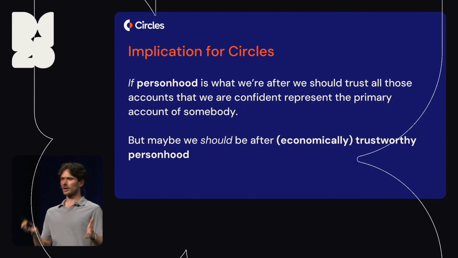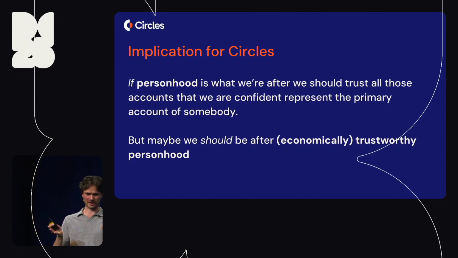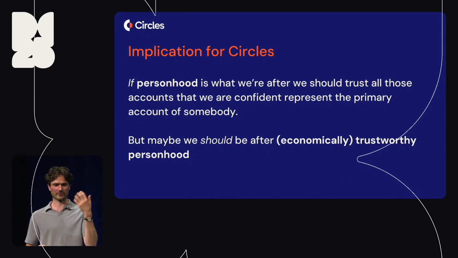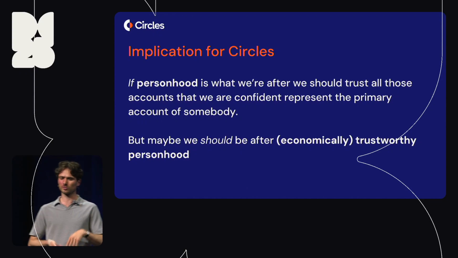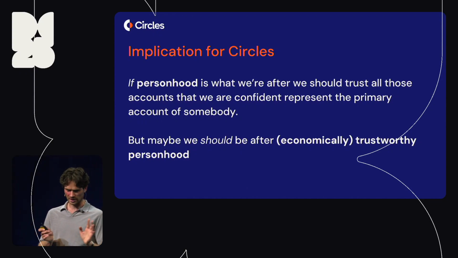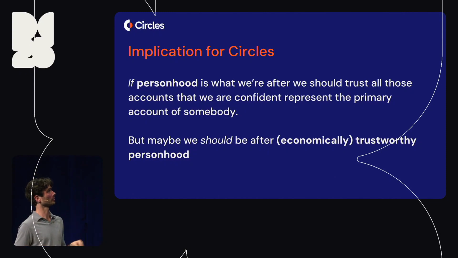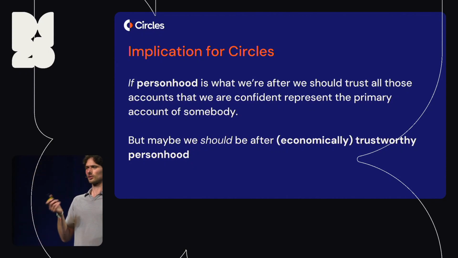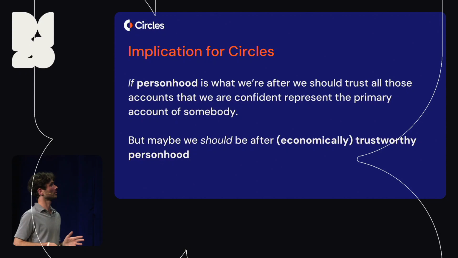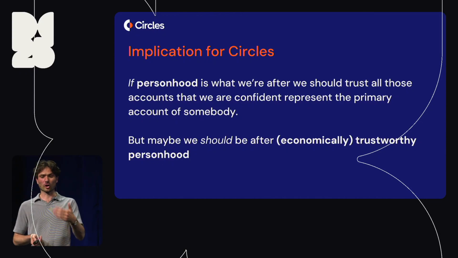If we, as a collective Circles user base, want sound tokenomics to mean 1 Circle per person per hour, independent of what that person is, what they do, or how they live their lives, then what we should be doing is trusting all those accounts that we are confident represent the primary account of somebody. And that's the only criterion. We shouldn't consider any other information. But we might, of course, decide to go beyond that.